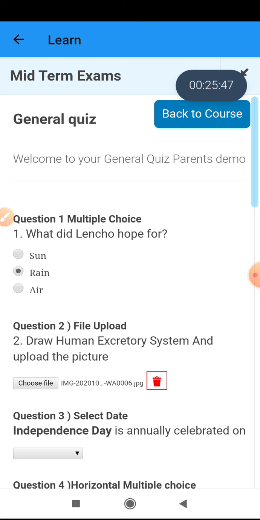So I'm just going in my course. I'm opening my quiz. Now I'm attempting my questions. For choose file, choose whichever image or file you want. You can choose your images, you can choose documents. So you have to remember to click on choose file. You can click the pictures and keep all the photos you have uploaded earlier.